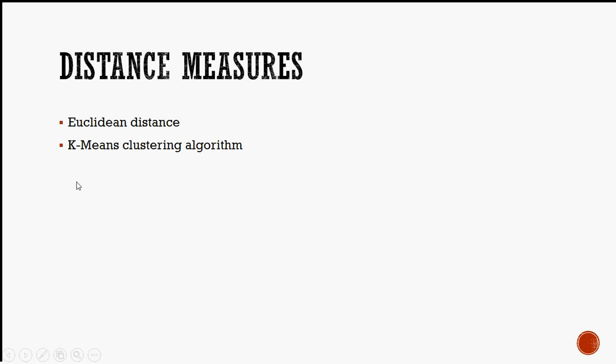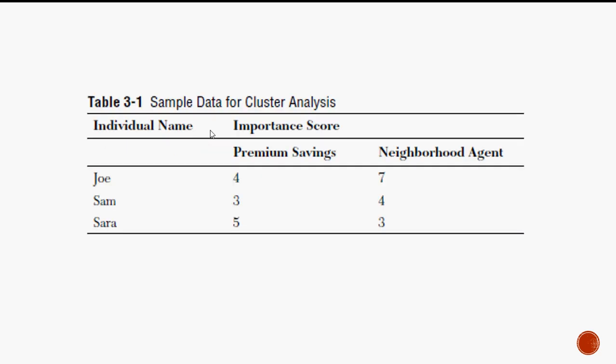The K-means clustering algorithm must be a new term to you, whereas Euclidean distance is not a new term, I believe. If you could recall our product and brand management course, we had one tool called similarity analysis and dissimilarity analysis. I told you the similarity index is calculated based on the Euclidean distance. If you can't recall what Euclidean distance is, we have one more slide that explains it.